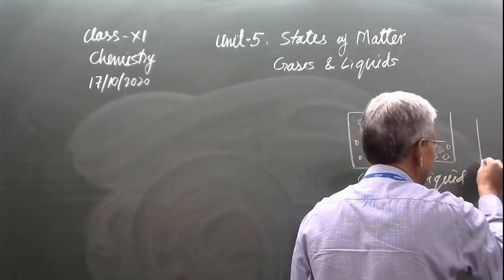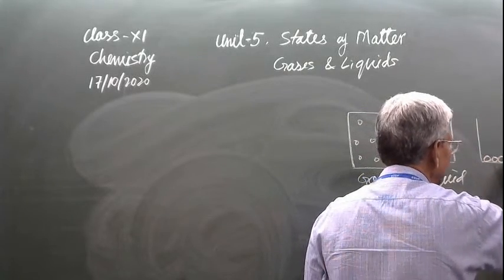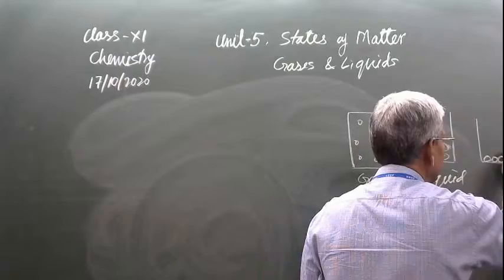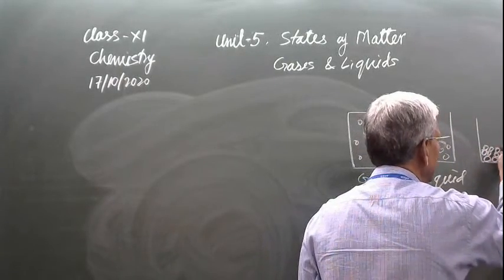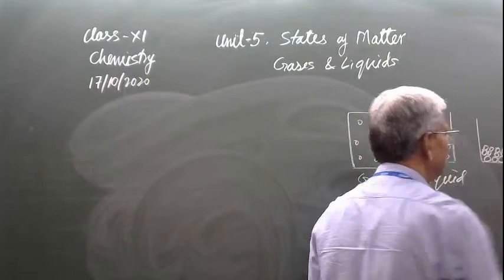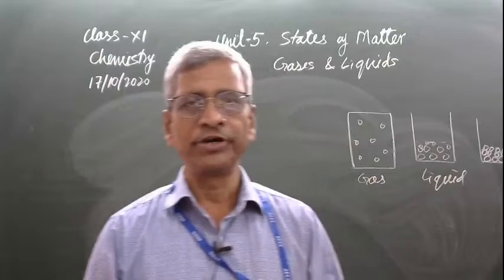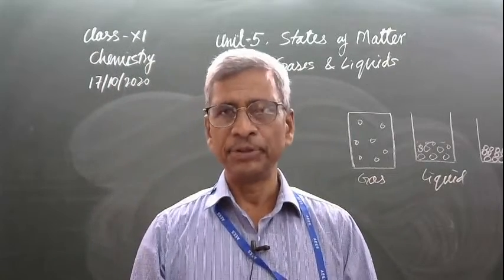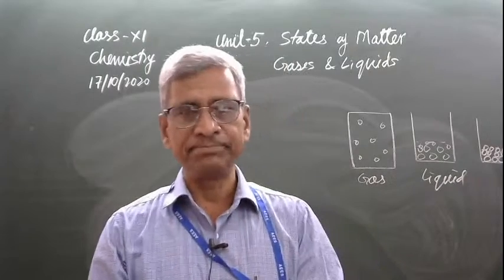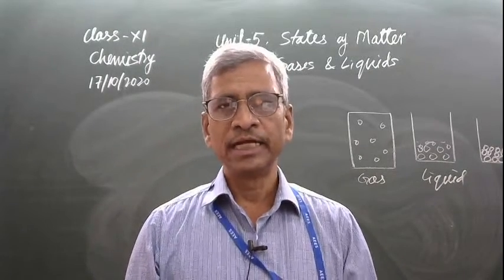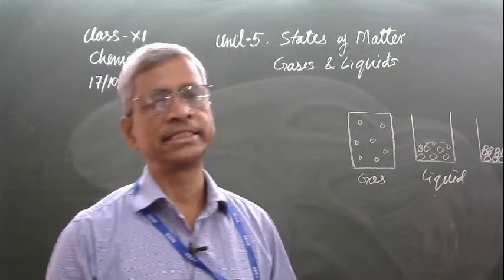In the solid state, the particles are well arranged in a systematic order. This is the arrangement of the particles in a systematic manner. There is a much stronger force of attraction between the molecules, and they occupy a definite shape and definite volume, and so many properties are somewhat different from the liquid and gaseous states.